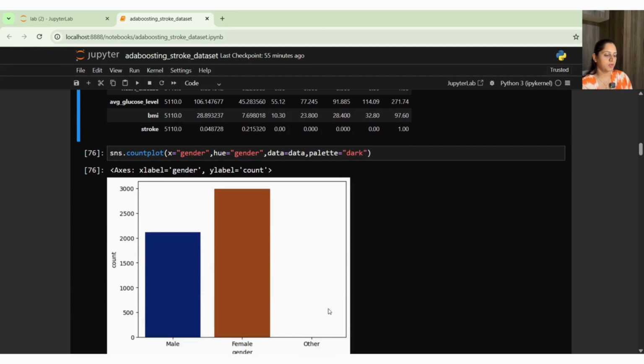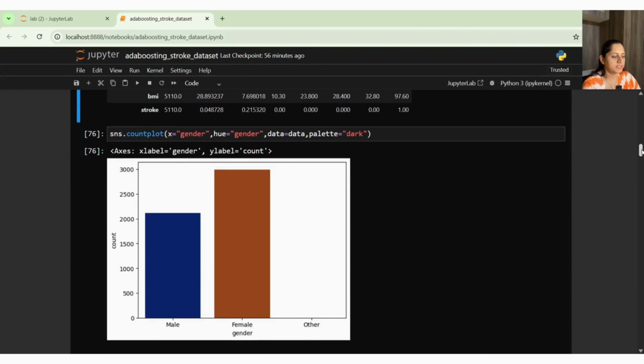This is my count plot, the count plot for gender. In my count plot I found one discrepancy. You can see that male and female both have a proportionate amount of data present. However, I have one more category, which is other. It does not look good, because it looks like I have very little data in my other category.